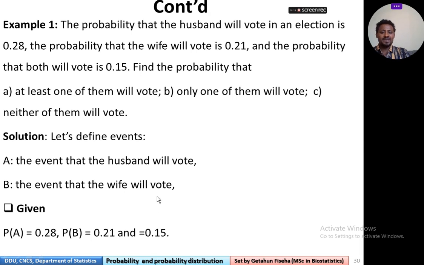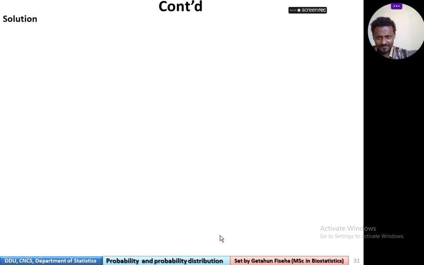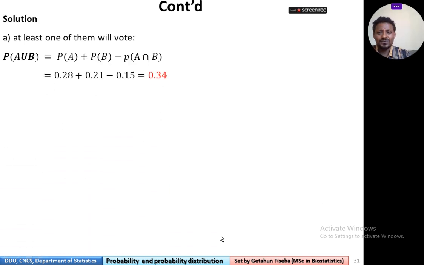And A intersection B is the event that both A and B will vote. We are given that probability of A is equal to 0.28, probability of B is equal to 0.21, and probability of A and B is equal to 0.15.